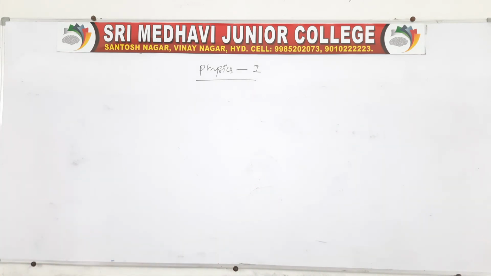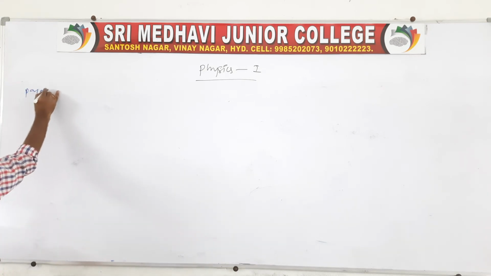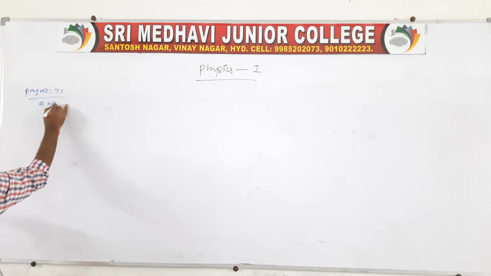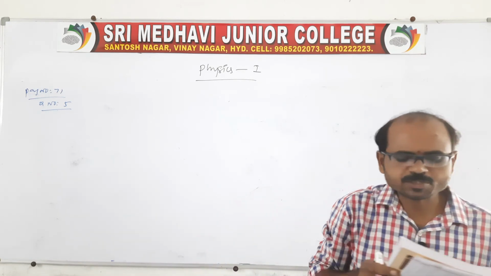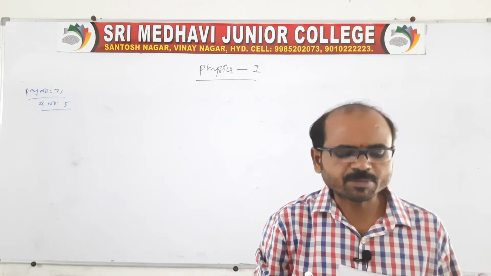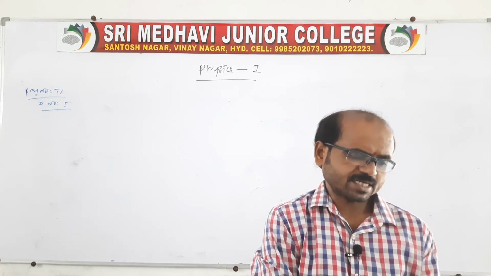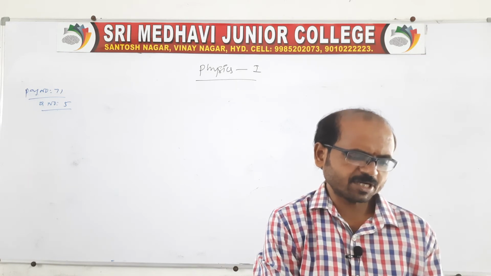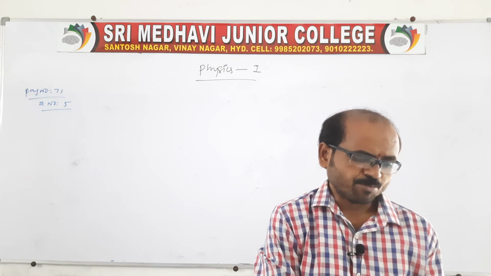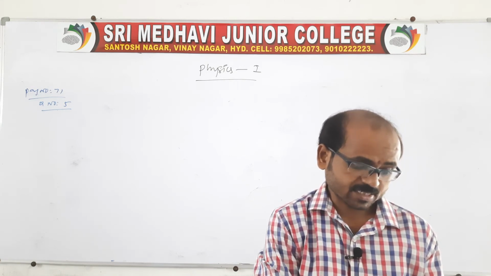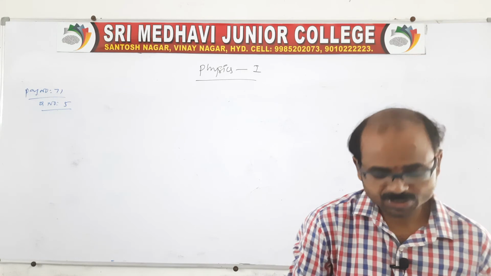Look at the question given on page number 71. Page number 71, question number 5 from our material. The question: an object is launched from a cliff 20 meters above the ground at an angle of 30 degrees above the horizontal with an initial speed of 30 meters per second. How far horizontally does the object travel before landing on the ground? How far is it asking? That is actually asking for the range.